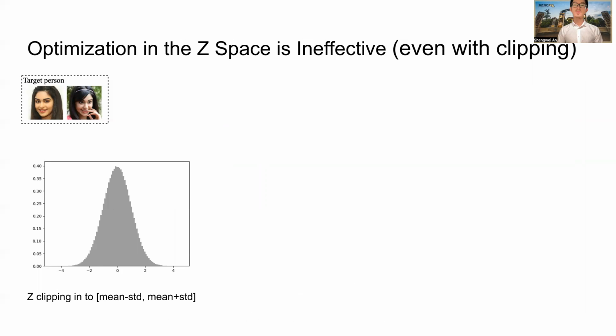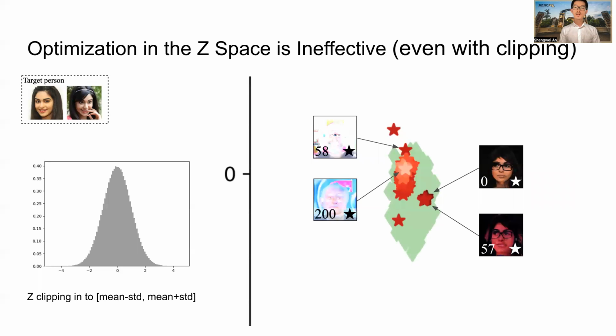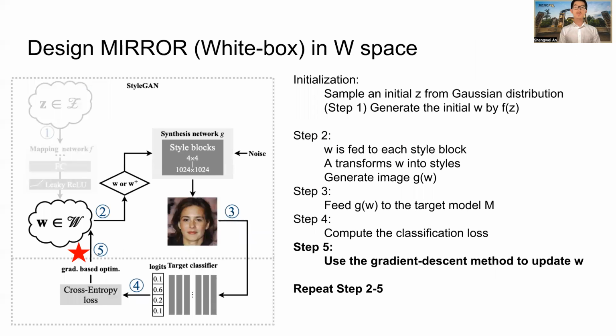One common trick used in GANs is clipping the vectors into the dense area. Because this space is normal, they are usually clipped into the mean minus STD and the mean plus STD. As a result, most of the points are in the dense area. However, the results are not good enough either. Therefore, we choose to optimize in W space. W space has been shown to be more disentangled than Z space by a lot of work.